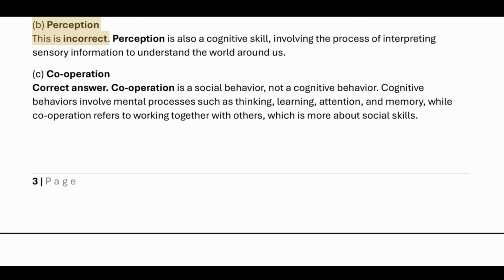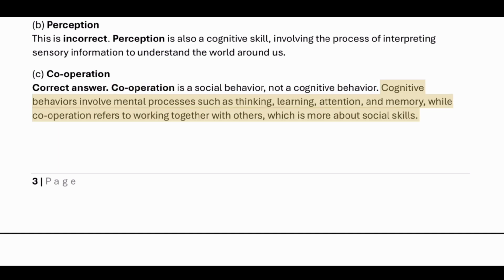B. Perception. This is incorrect. Perception is also a cognitive skill, involving the process of interpreting sensory information to understand the world around us. C. Cooperation. Correct answer. Cooperation is a social behavior, not a cognitive behavior.